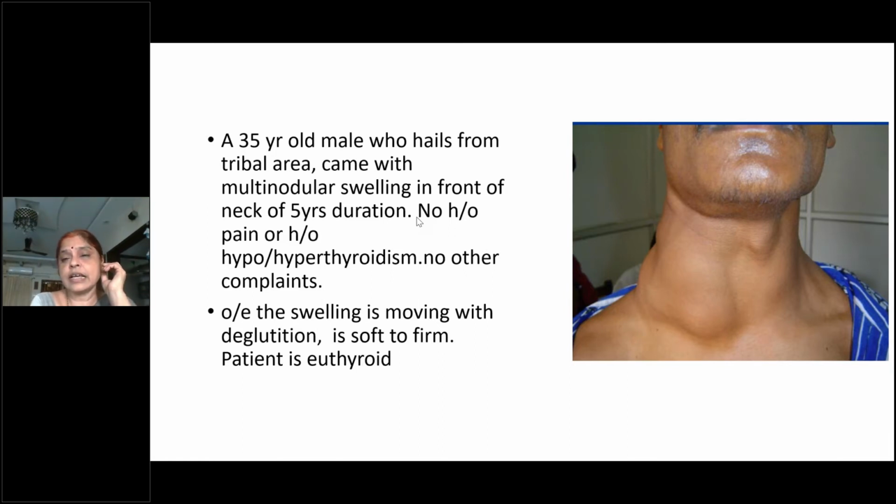The other one is increased appetite and loss of weight. So loss of weight in spite of having much appetite is a significant feature of hyperthyroidism, and also palpitations. So these two are the early features that will be rectified if you give them antithyroid drugs.